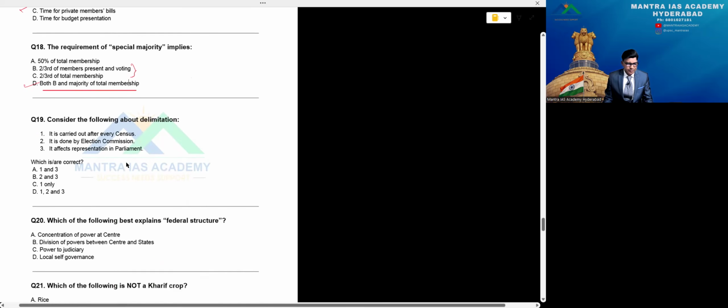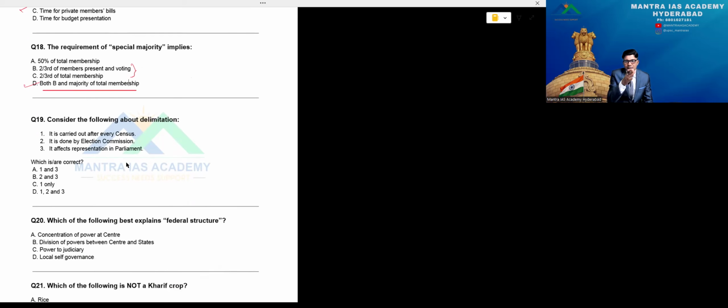19th question, beta: consider the following about delimitation. It's purely regarding the electoral constituencies, as I mentioned. So option 1, the first statement, is that it is carried out after every census.